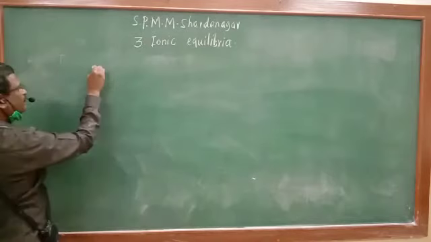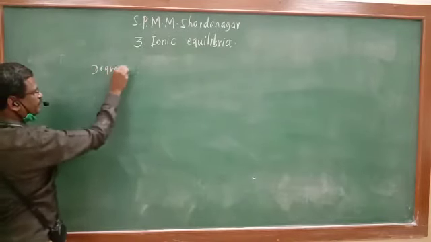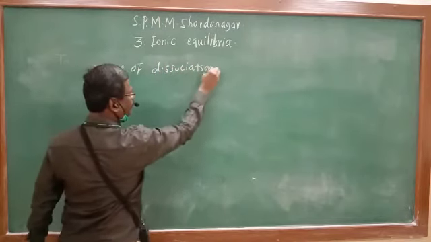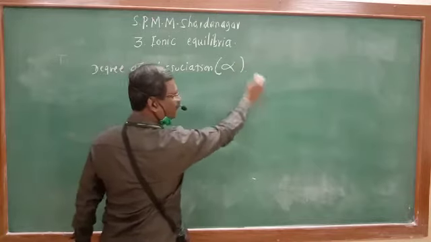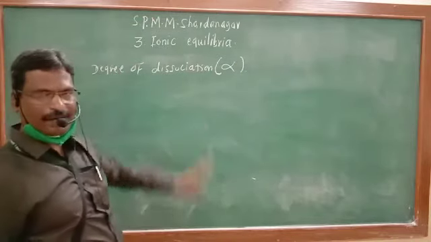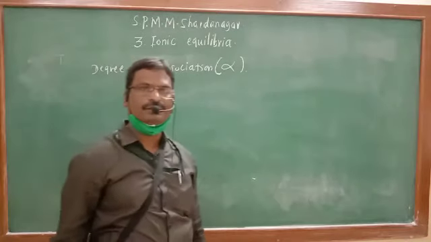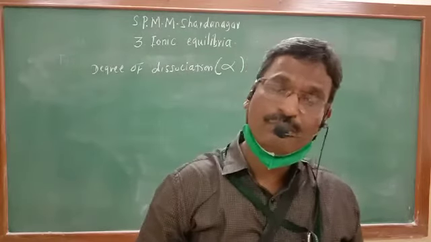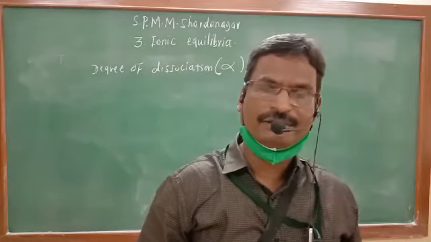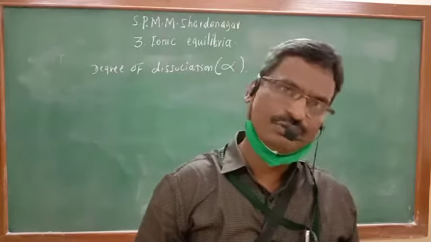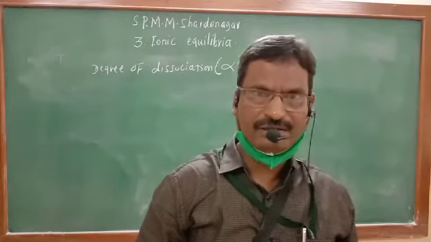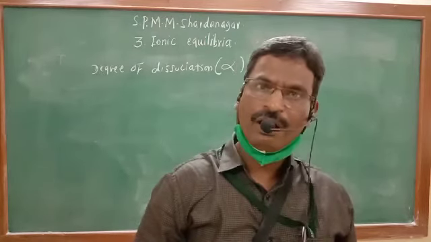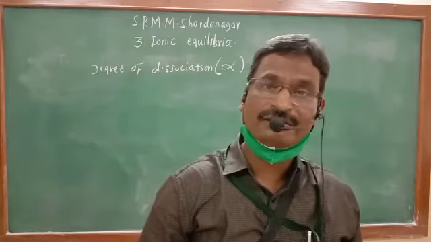That is known as the degree of dissociation, indicated by the symbol alpha. Degree of dissociation is the fraction of total moles of an electrolyte which have undergone dissociation.